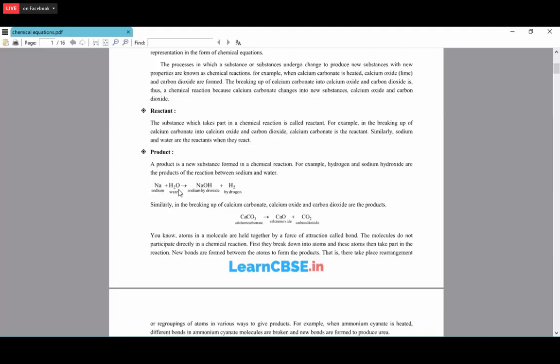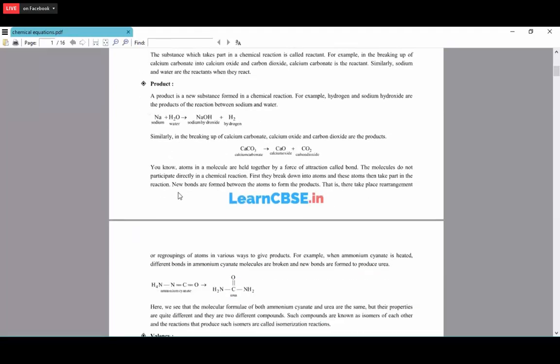These two react and we get a gas, which is completely different from sodium and water. And sodium hydroxide, NaOH, is a base, which also has completely different characteristics from sodium and water. So this we call a chemical reaction. Similarly, in the breaking up of calcium carbonate, CaCO3, into calcium oxide and carbon dioxide, calcium oxide and carbon dioxide are the products.